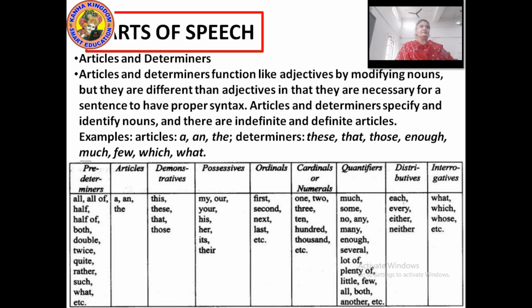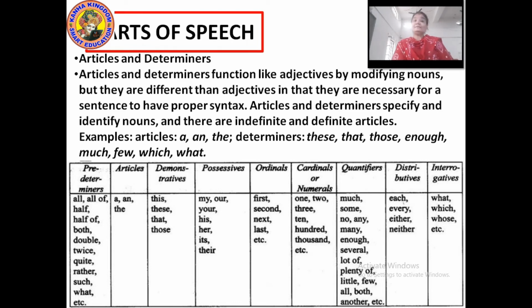Articles and determiners function like adjectives by modifying nouns. But they are different from adjectives in that they are necessary for a sentence to have proper syntax. Articles and determiners specify and identify nouns, and they can be indefinite or definite. Articles like a and the, determiners like these, that, those, enough, much, few, which, what.